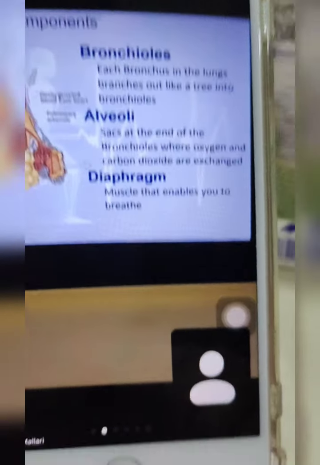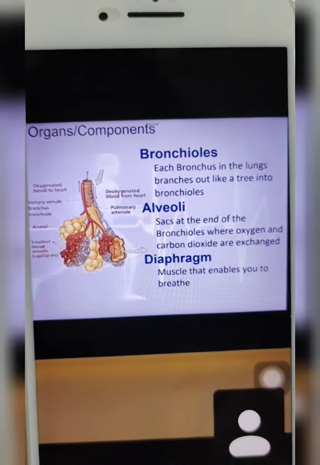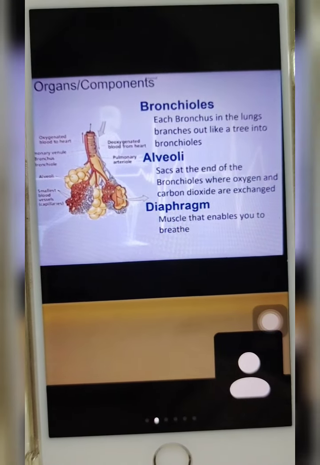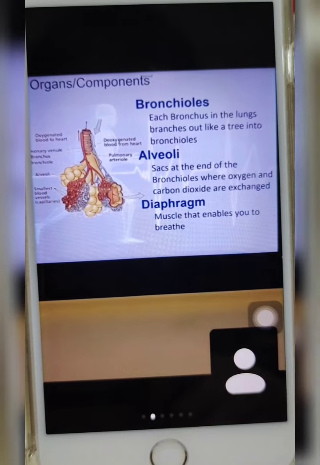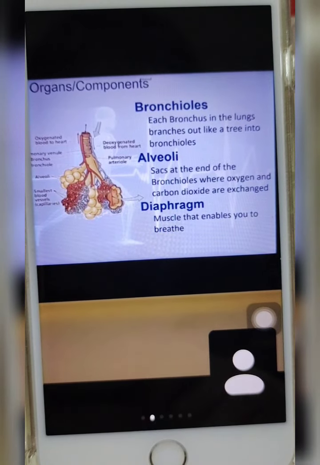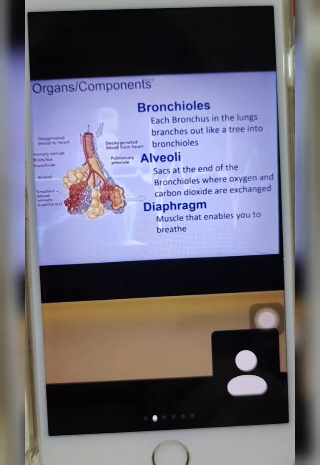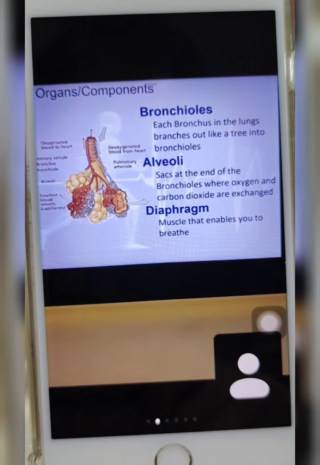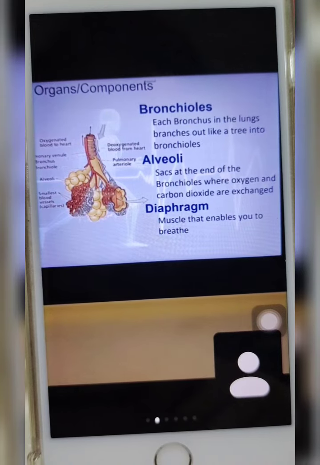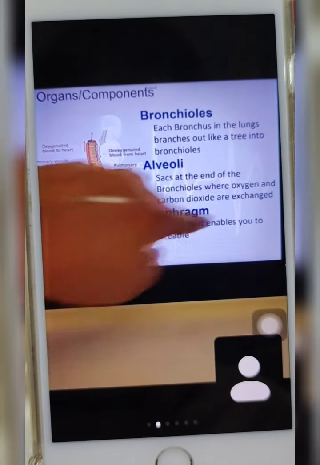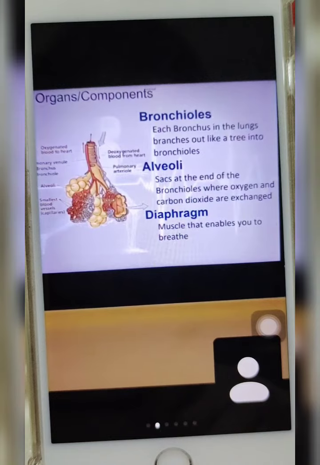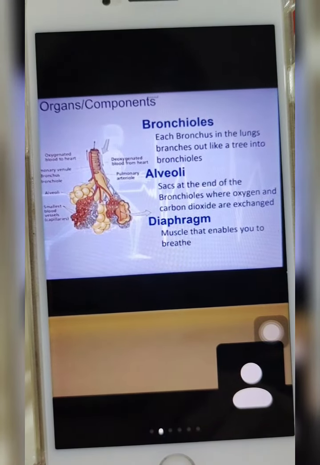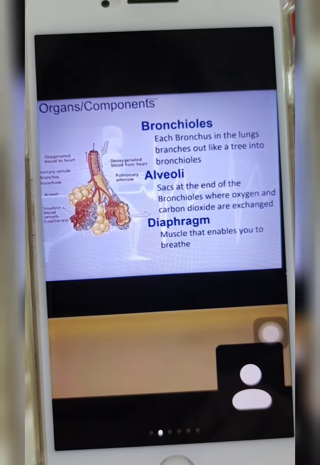In, the blood will get it. The excess gas that the body does not require will be exhaled again by our body. And then we breathe, we inhale and we exhale. We can breathe because our muscle, the diaphragm, is the one responsible for our breathing. So that is the process of our respiration.